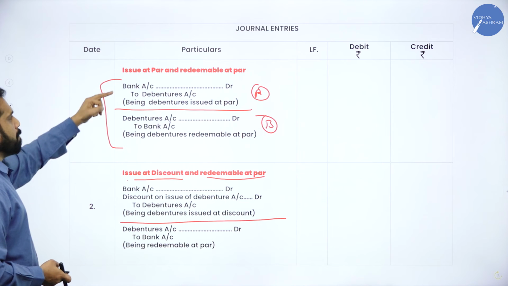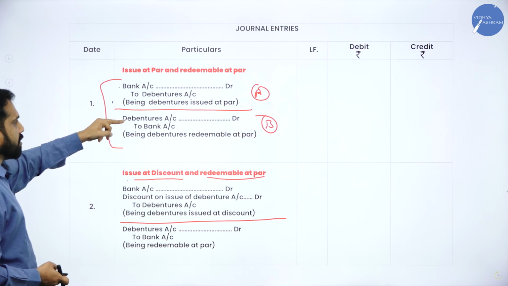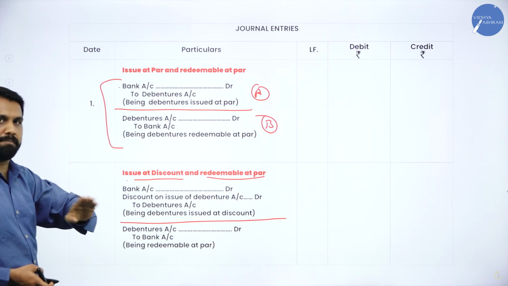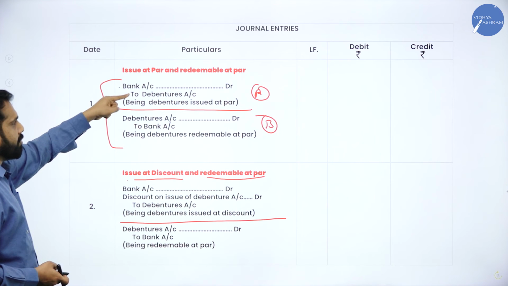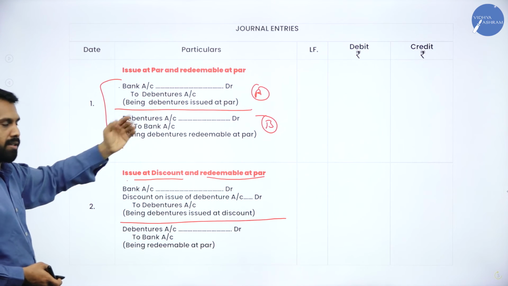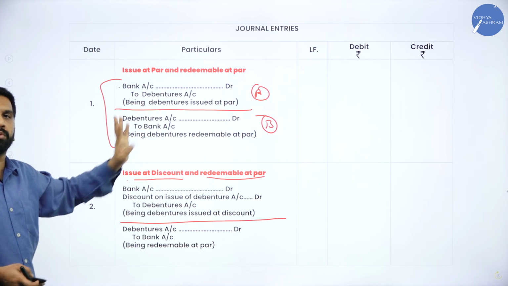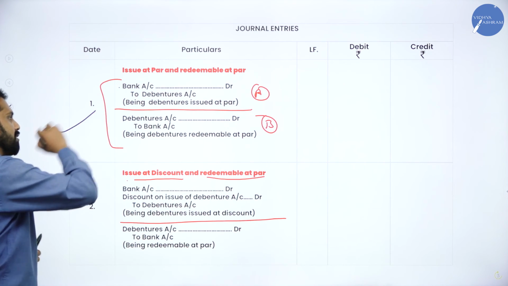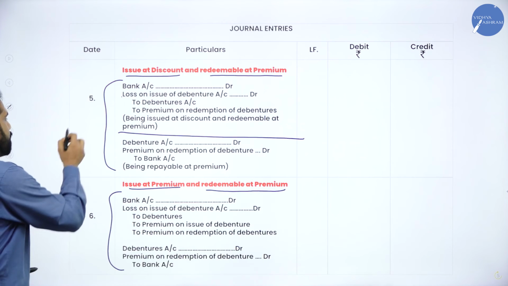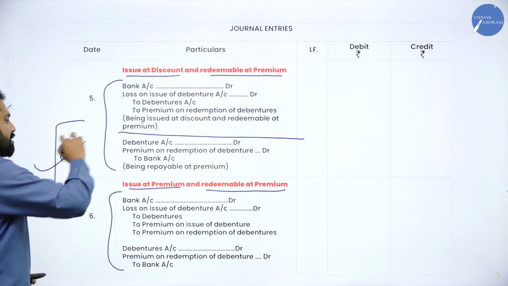Simple one. Bank to debenture, debenture to bank. Bank account debit to debenture, and the reverse, debenture account debit to bank. Your first journal entry is over. Done. Your 5th and 6th journal entries are the same.